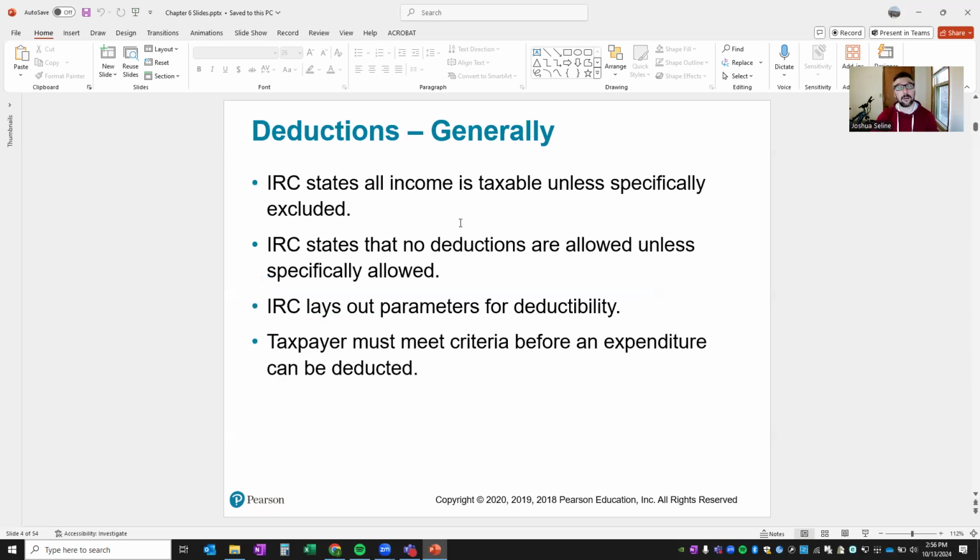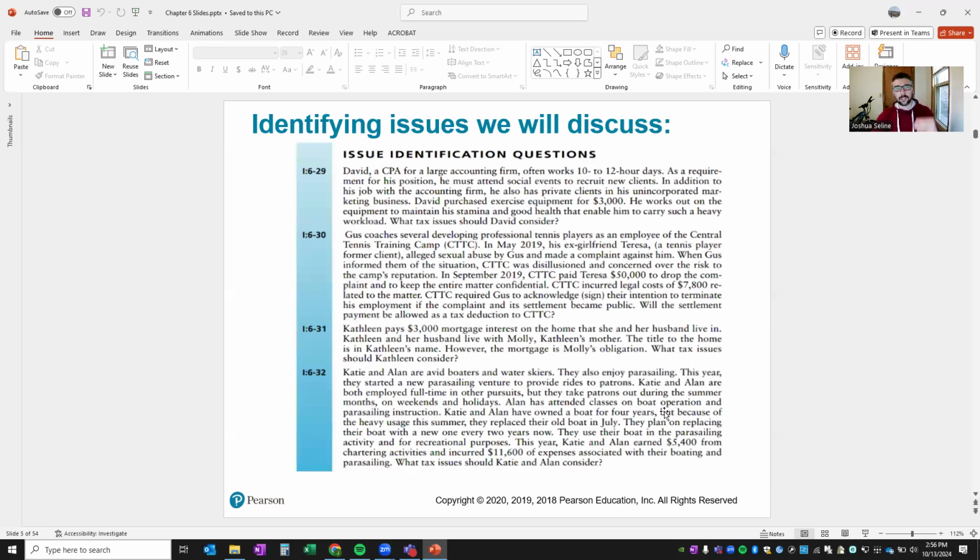Deductions generally. The IRC, Internal Revenue Code, states all income is taxable unless specifically excluded, as opposed to deductions. The IRC states that no deductions are allowed unless they are specifically allowed. The IRC lays out the parameters for deductibility, and the taxpayer must meet criteria before an expenditure can be deducted. I'm not going to go through this slide, but it's posing some questions as to various deductions, and we're going to get into the rules behind these 4 examples as to whether you can or you can't.